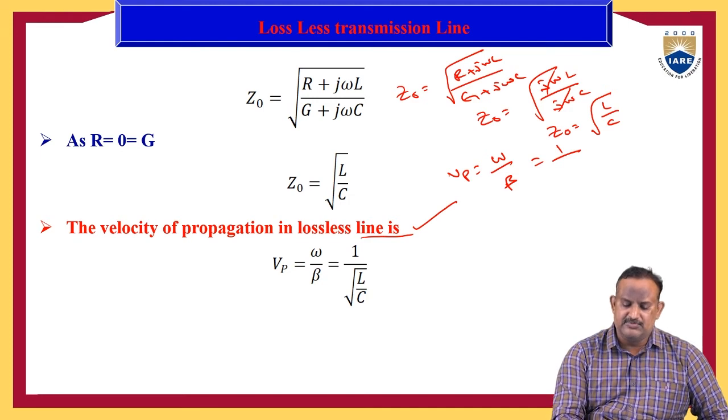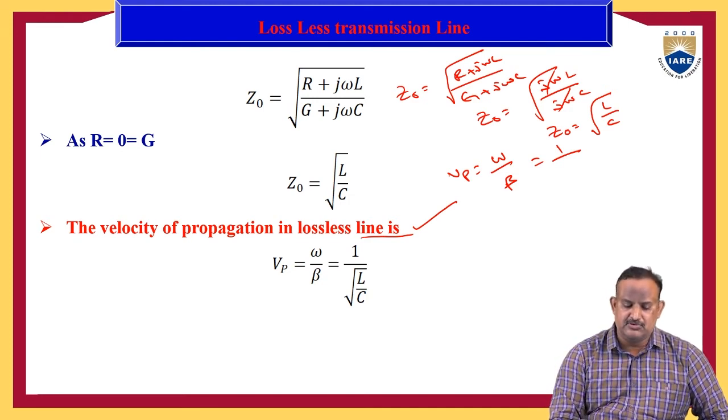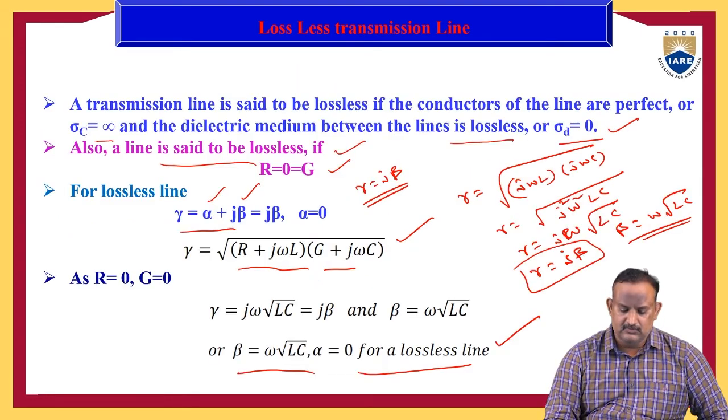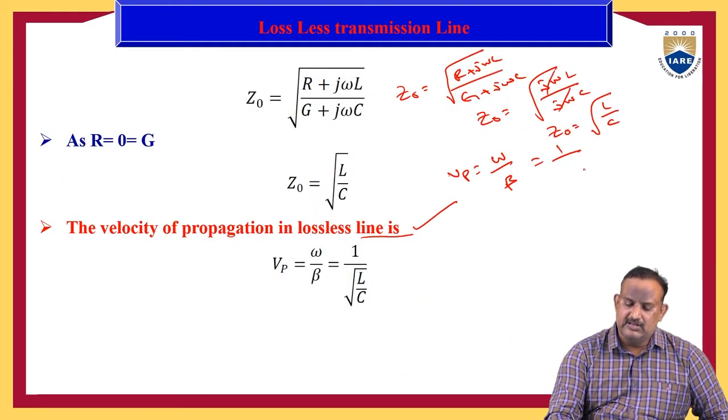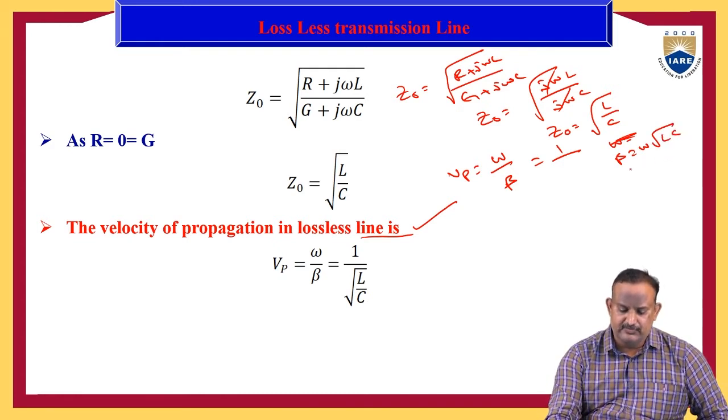We know that beta is equal to omega into root LC. Therefore, substituting the value of beta, the equation becomes omega by beta equal to 1 by root LC.